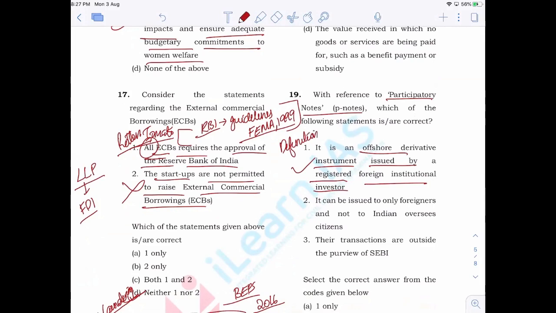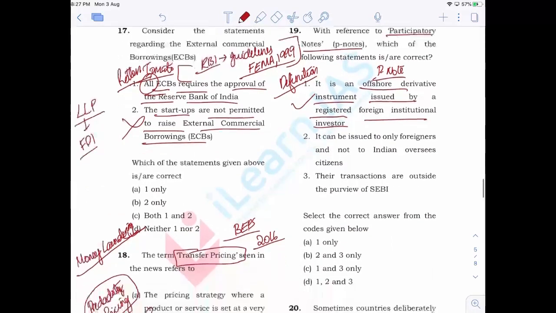As you can see, in the last prelims itself, UPSC asked a question related to P notes. Do refer to P notes because questions can come from them. If UPSC is planning to take this forward, they may ask some kind of in-depth question from this area. Now, the second statement: it can be issued only to foreigners and not to Indian overseas citizens.